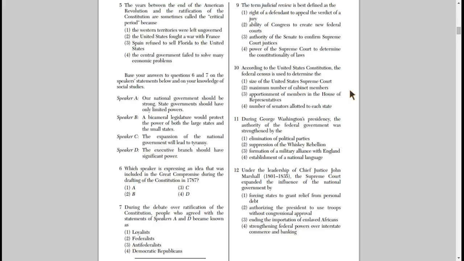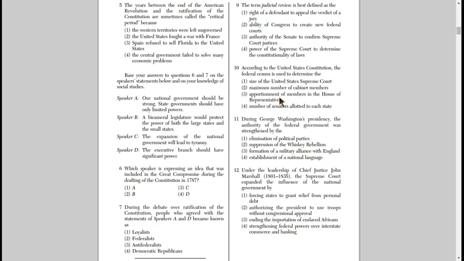All right, welcome back. So the right answer is going to be 3, so maybe you got rid of 1 and 2, but let's talk about what apportionment and allotted means. Apportionment of members in the House of Representatives means how many House members are going to be in each state. So the census is something that we do every 10 years, and that counts the population of the United States. And when it counts the population of the United States, sometimes we have people moving to a state or from a state. And New York State, for example, people seem to be leaving, and so we keep losing representatives in the House. We at one point in time had 33, then 31, 29. So we keep losing them, and that's based on the fact that people keep moving out of our state. So apportionment just means how many representatives are going to be in the House from a certain state.